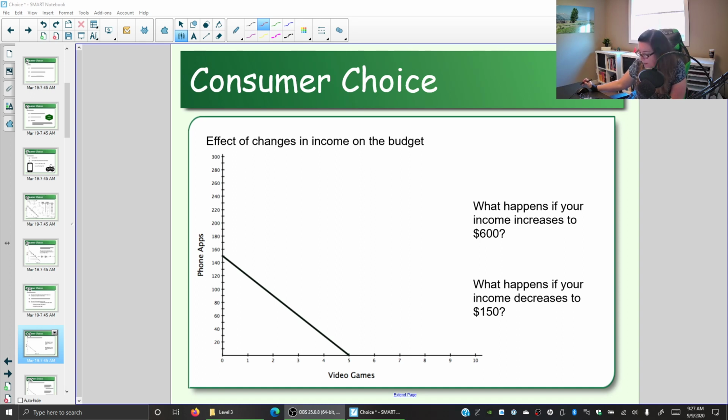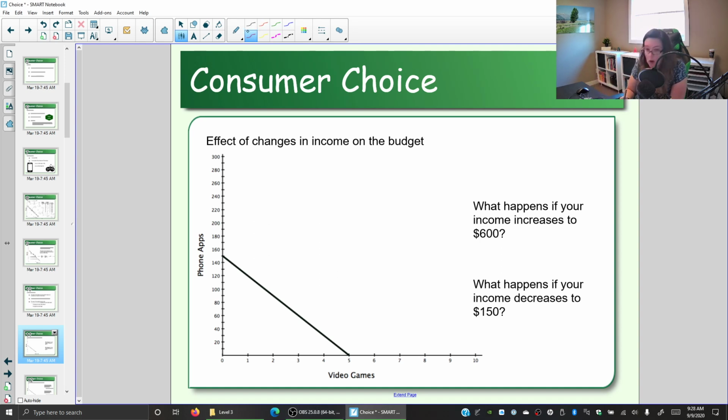So in our previous videos, we looked at the fact that you had $300 set aside for entertainment that you were going to use to buy video games and phone apps. So we were looking at the limitations or the constraints that you have in the choice of how many phone apps and how many video games. Well, what happens to that constraint if your income goes from 300 to 600?